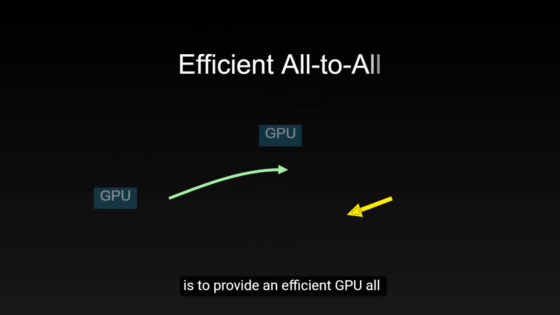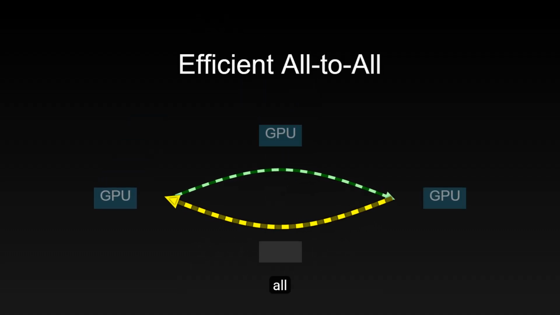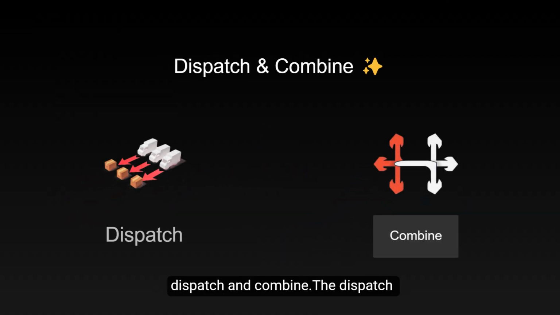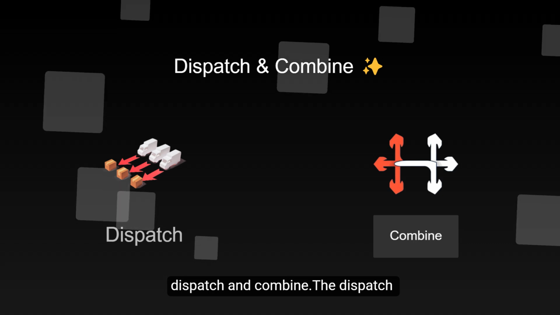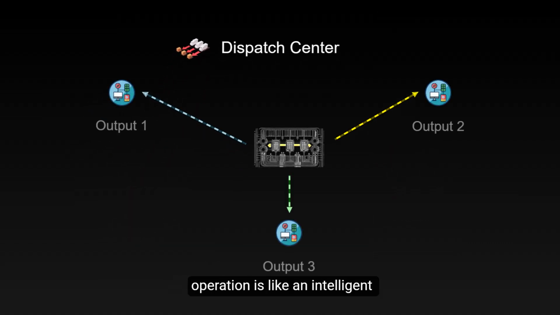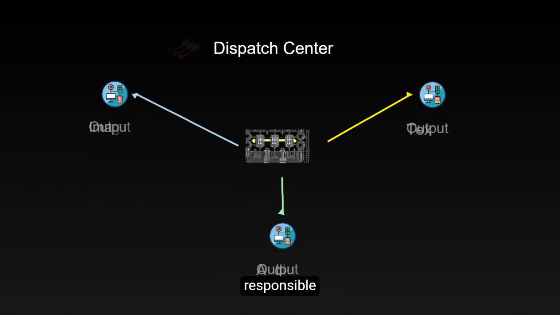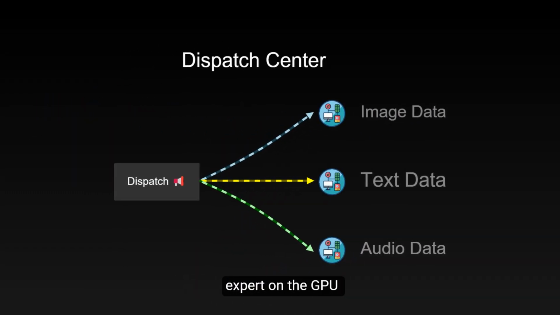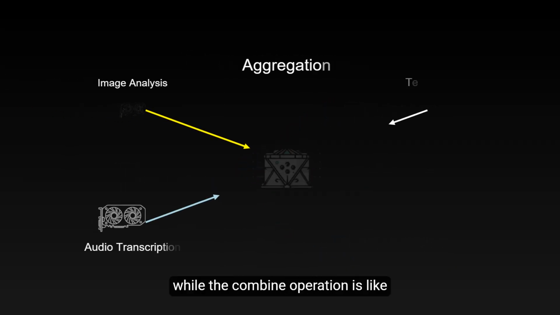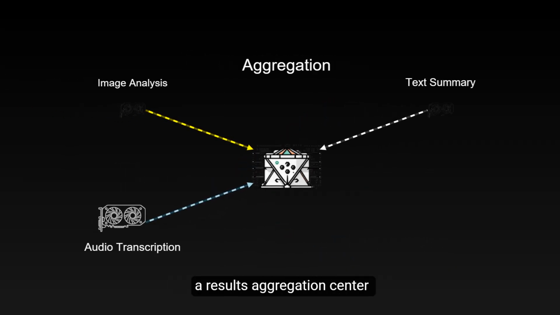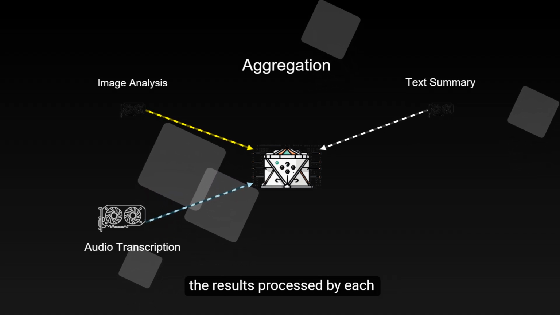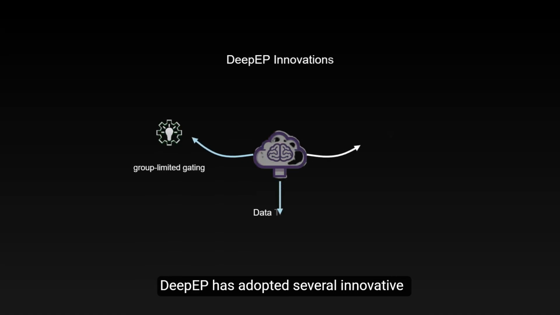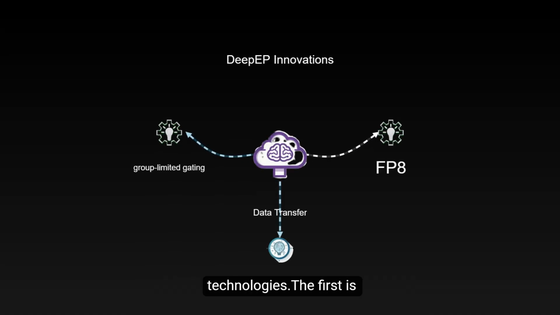Its main goal is to provide an efficient GPU all-to-all communication mechanism. This mechanism includes two key operations, dispatch and combine. The dispatch operation is like an intelligent scheduling center responsible for accurately assigning input data to the most suitable expert on the GPU, while the combine operation is like a results aggregation center, efficiently collecting and organizing the results processed by each expert. To make this process more efficient, DeepEP has adopted several innovative technologies.